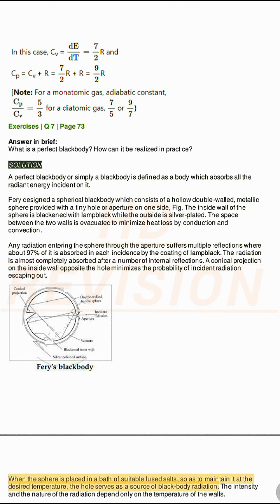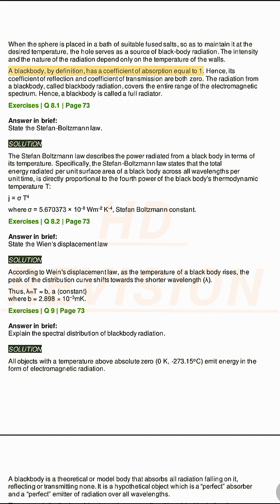When the sphere is placed in a bath of suitable fused salts, so as to maintain it at the desired temperature, the hole serves as a source of blackbody radiation. The intensity and the nature of the radiation depend only on the temperature of the walls. A blackbody, by definition, has a coefficient of absorption equal to 1. Hence, its coefficient of reflection and coefficient of transmission are both 0. The radiation from a blackbody, called blackbody radiation, covers the entire range of the electromagnetic spectrum. Hence, a blackbody is called a full radiator.